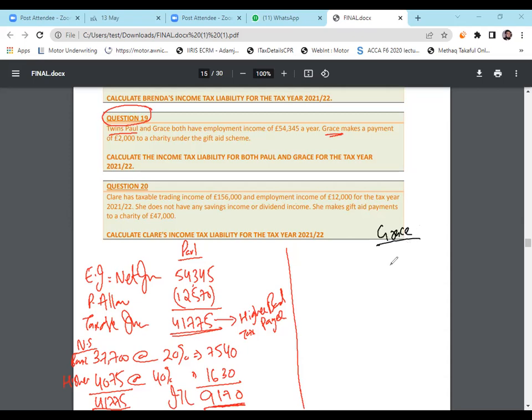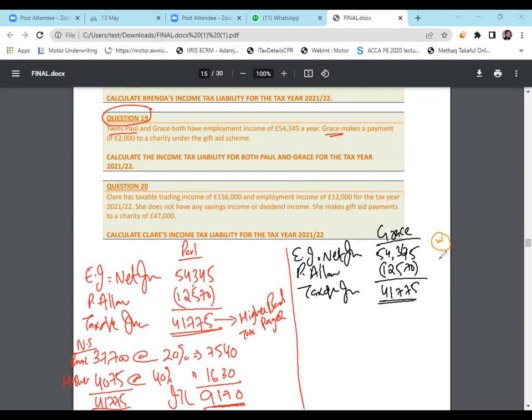Now Grace. Same thing, but the only difference is Grace contributed in the gift aid scheme. So what will be the difference? We will see. Taxable income will remain the same. Now, if there is any gift aid, we have to do additional working.